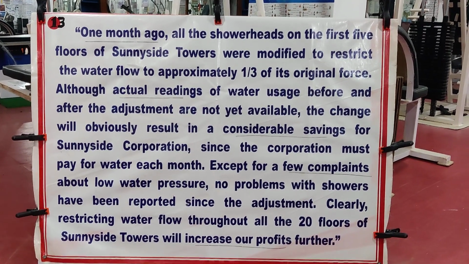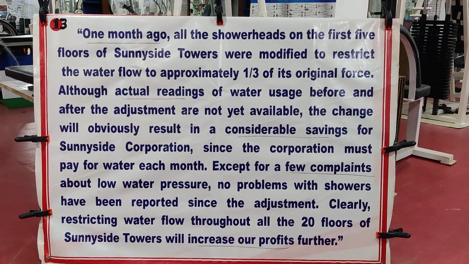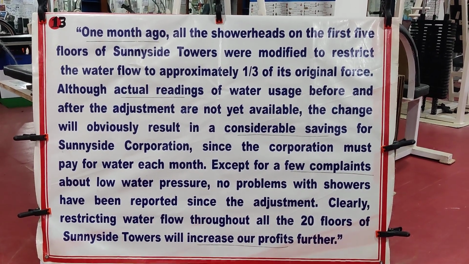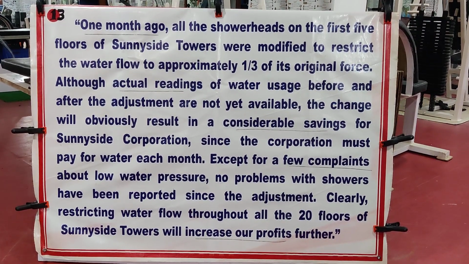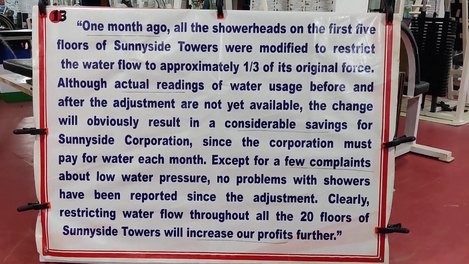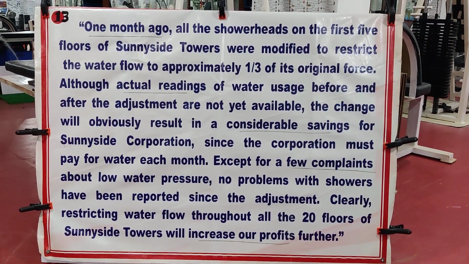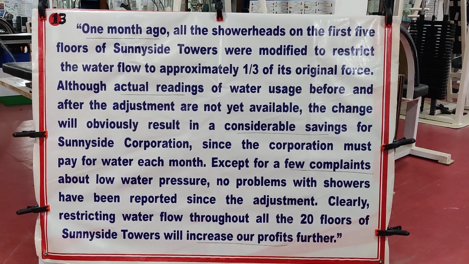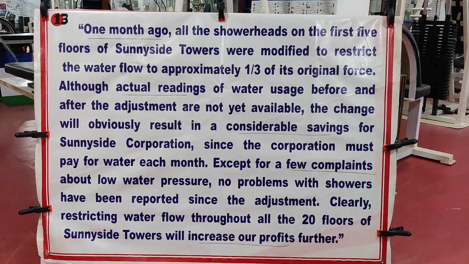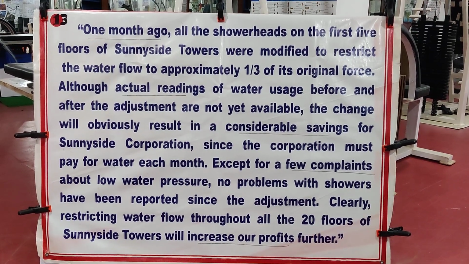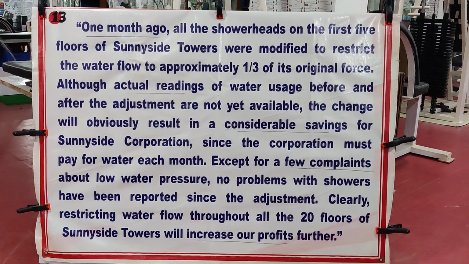If you look at the first sentence, straight away, "1 month ago" I underlined. Why? Because our objection would be, it is only 1 month that has passed since this modification was introduced, and that perhaps is not sufficient time to observe whether the modification is positive or negative. In other words, we will have to give it some more time to study how people react to this. So within 1 month, we can't jump to extreme conclusions. So that's point number 1.